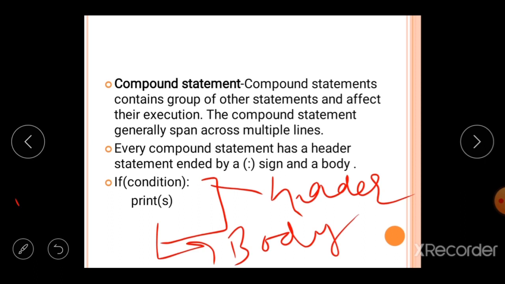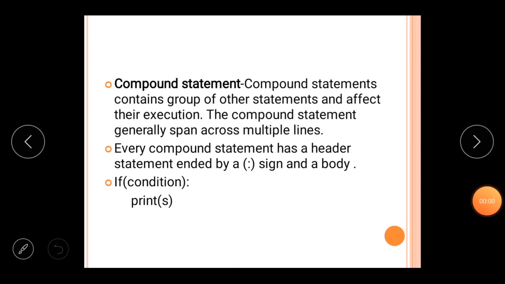In the body of the compound statement there may be a number of statements. There may be 1 statement, 2 statements, or 3 or more statements depending upon the condition. In the compound statement, every header line starts with a keyword. As you can see in the example, this header line starts with the keyword if and ends with a colon mark. So this is the notation, or you can say this is the symbol through which you can easily identify that this statement is a compound statement.